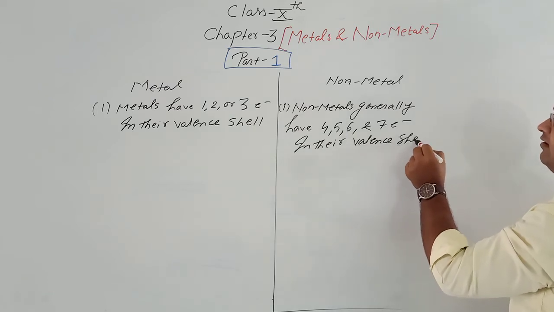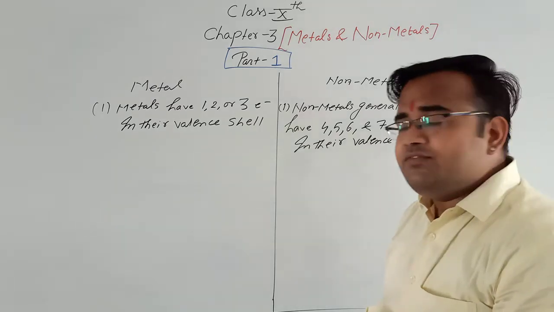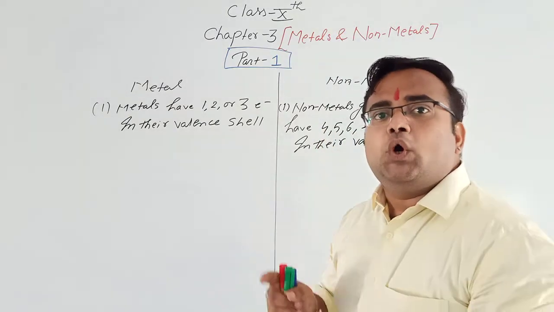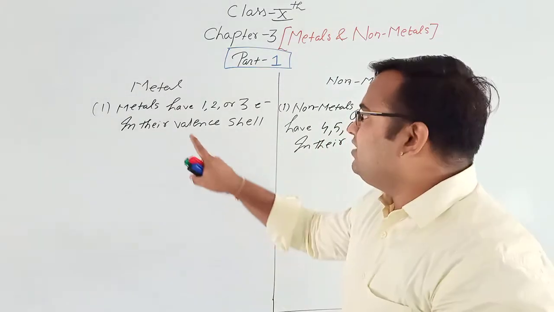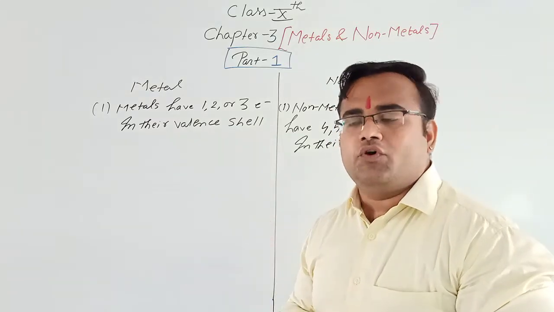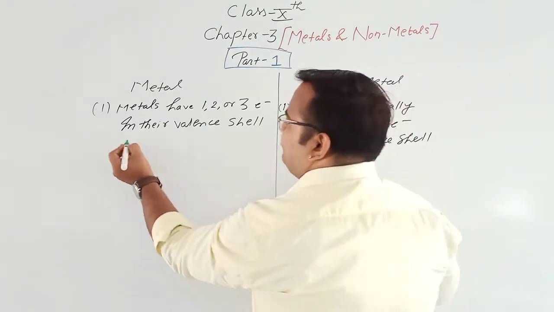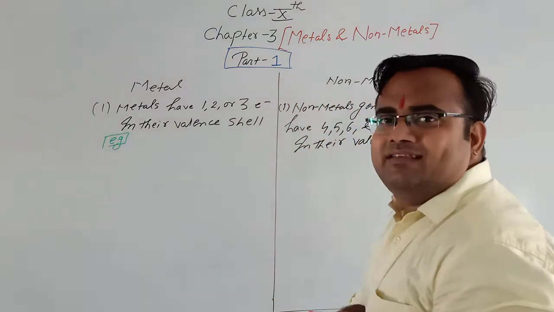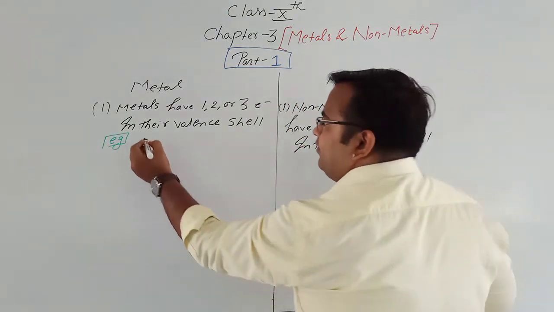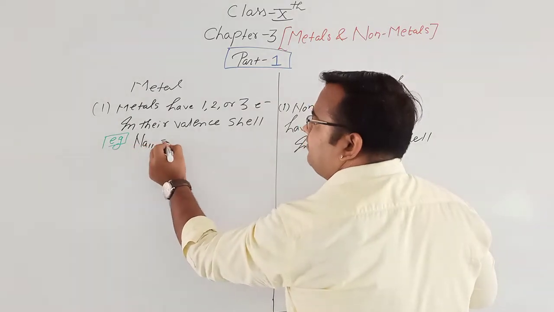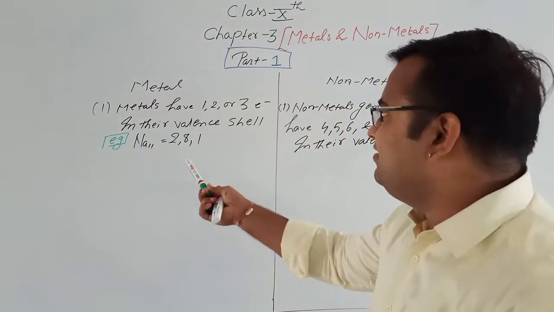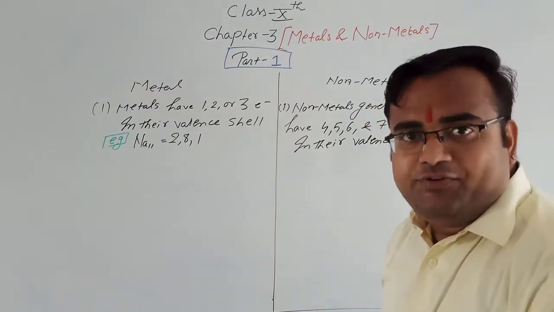Clear? So what we will see, the metals have 1, 2 or 3 electrons in their valence shell. What is valence shell? Valence means outermost orbit. For example, we can see any metal, for example sodium has atomic number 11, so its electronic configuration is 2, 8, 1.